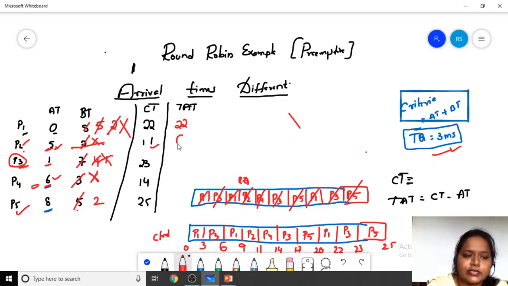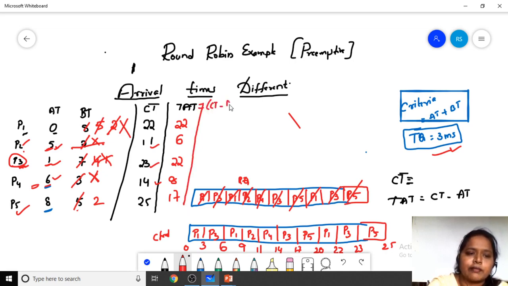Then turnaround time is going to be 6, and here we have 23 minus 1, which is 22, and here 14 minus 6, which is 8, and here 25 minus 8, which is 17. So these are the different turnaround times. Turnaround time is equal to completion time minus arrival time. So this is the formula for calculating the turnaround time.